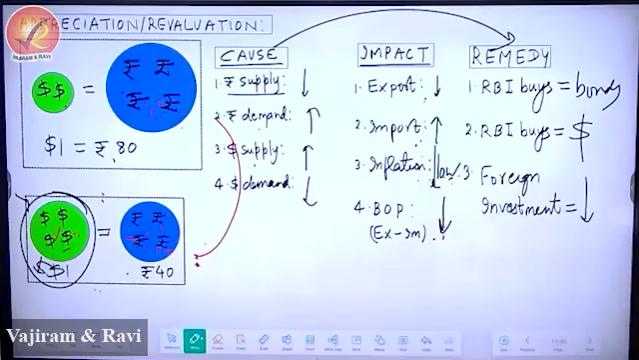Third, inflation would be low. How low, we have no idea. But yes, it will be low. And fourth, BOP, balance of payment, would decline.